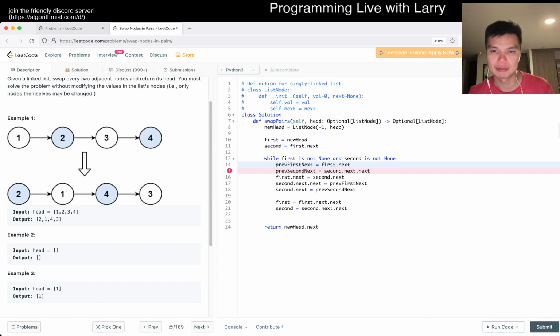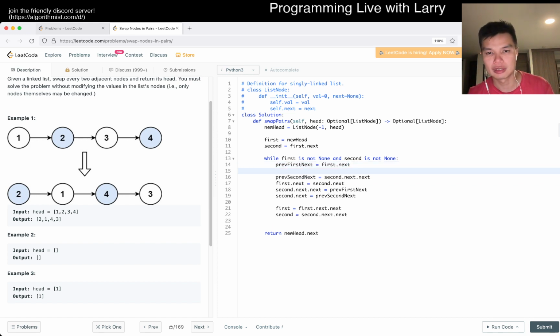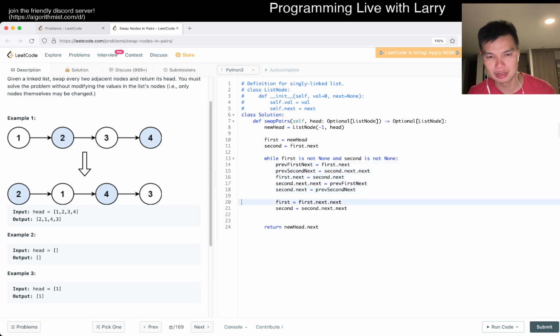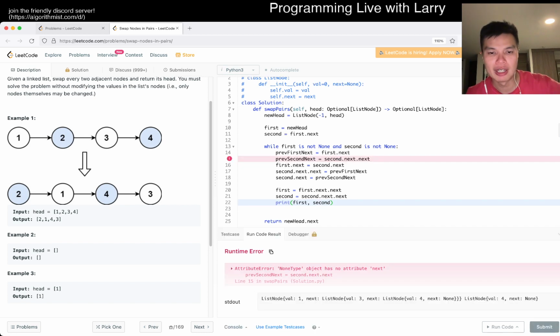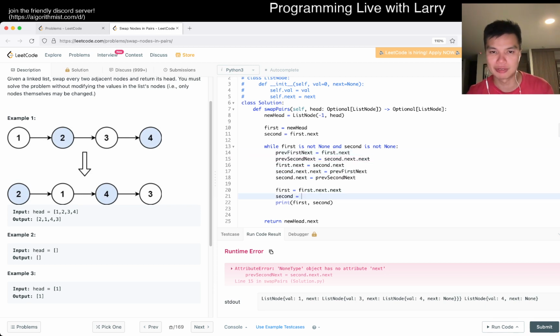Okay. So if we have, is this right? Let's just print first and second here really quickly and see if we at least get to, I want to make sure at least our invariants are right before we keep going. And here we have 1, 3, and 4 after, so we move forward. That is right. The second is not right because we did modify second, I guess. So second should be just first dot next.